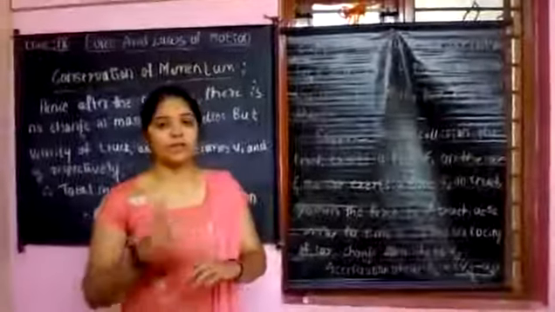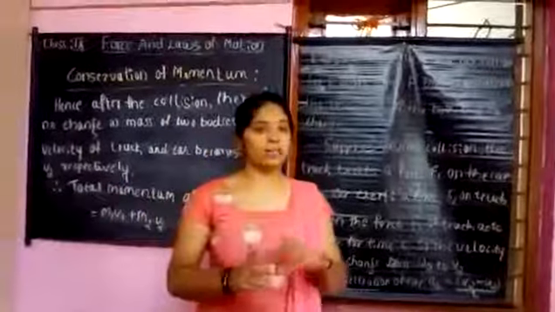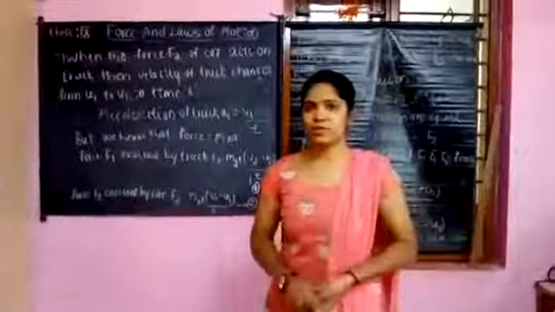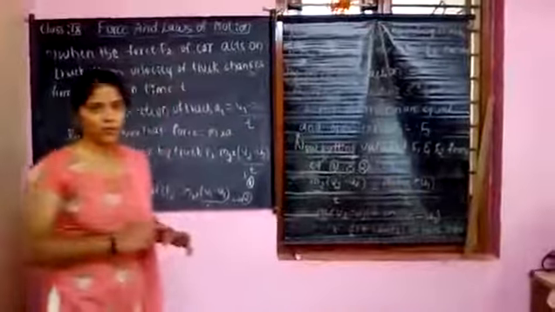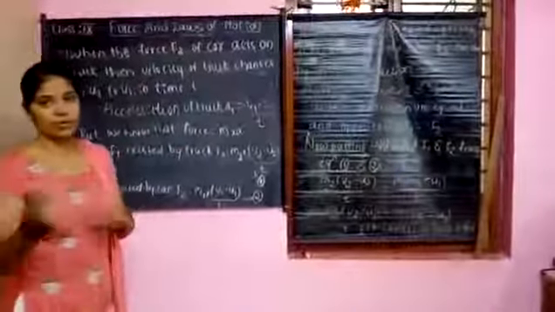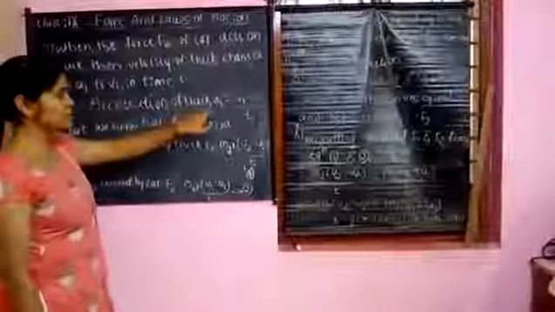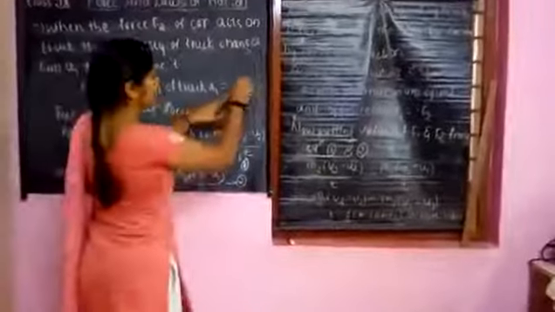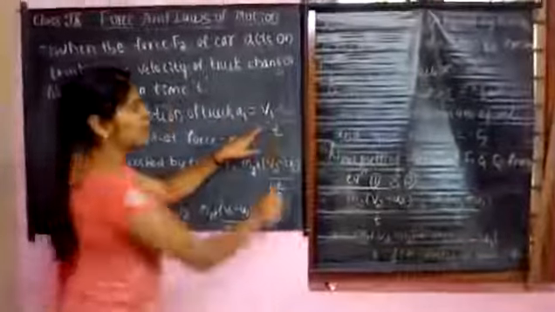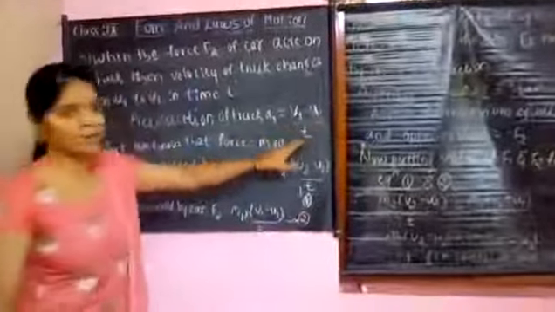This is the other force F2 which acts upon the truck.